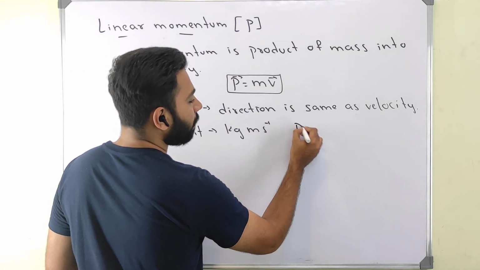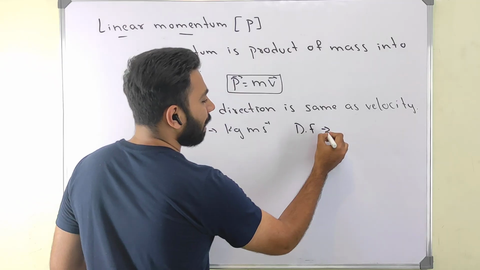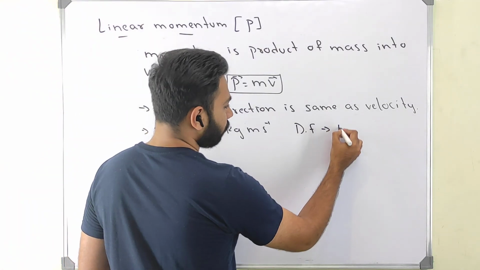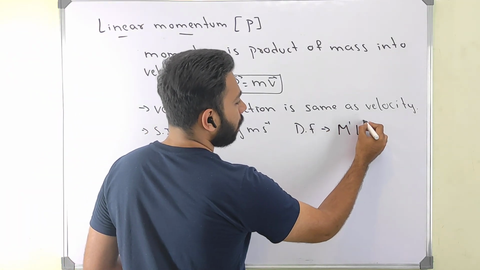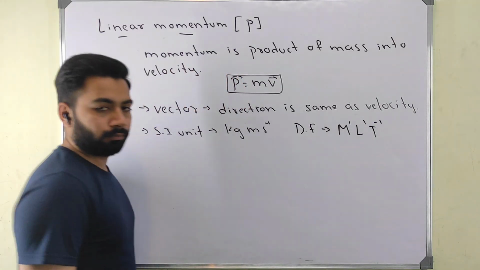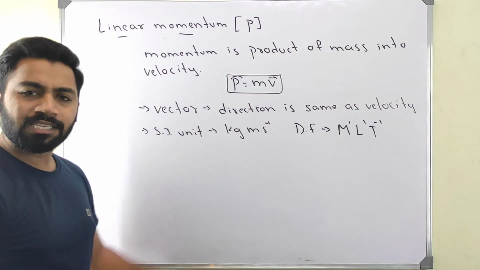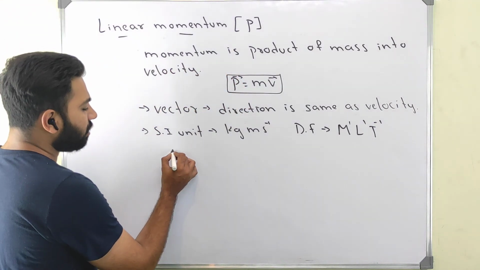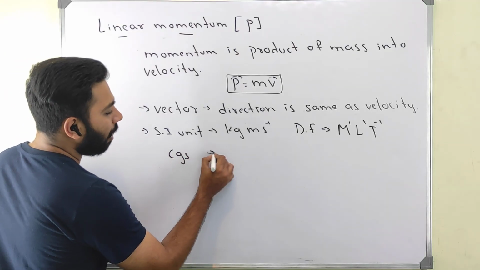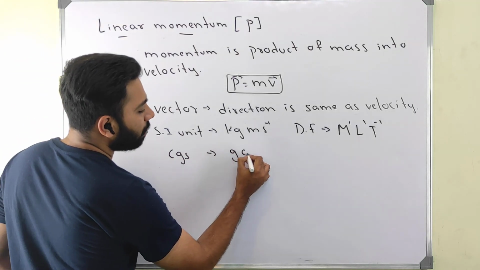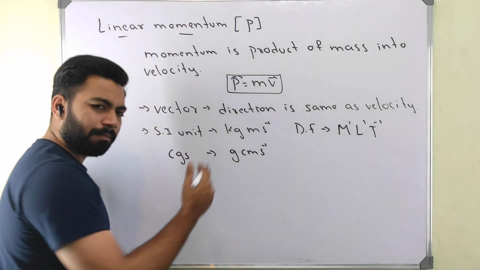If you ask me the dimension formula, it becomes M1 L1 T minus 1. This is in the kg system. If we write in the CGS system, we again get gram centimeter second inverse, same.